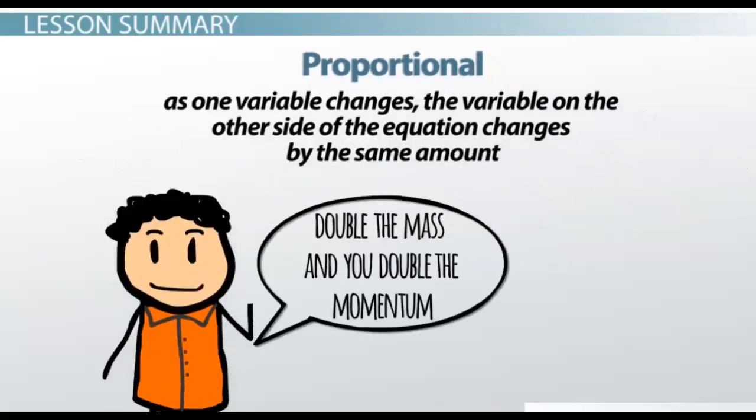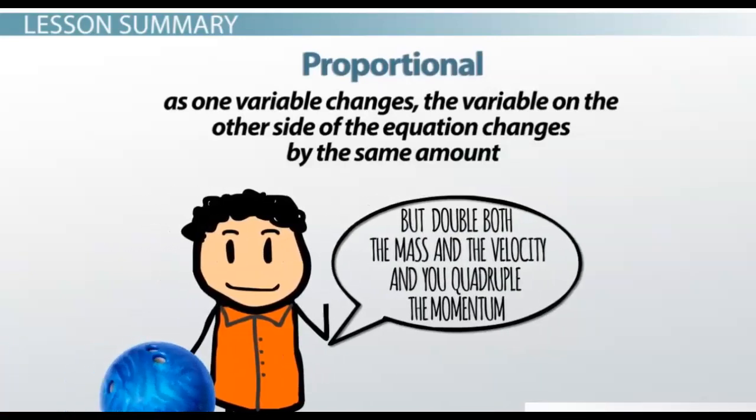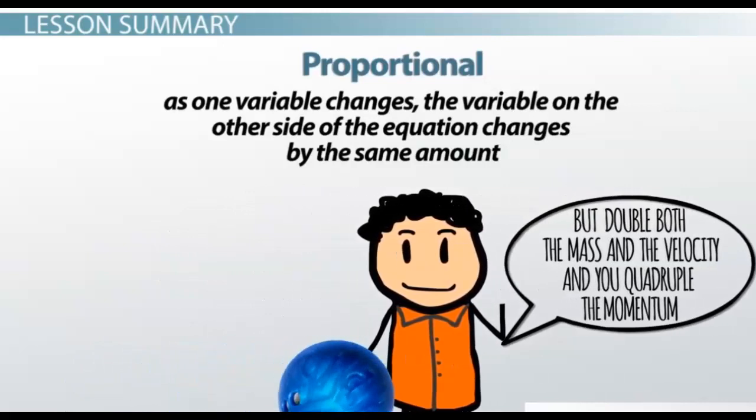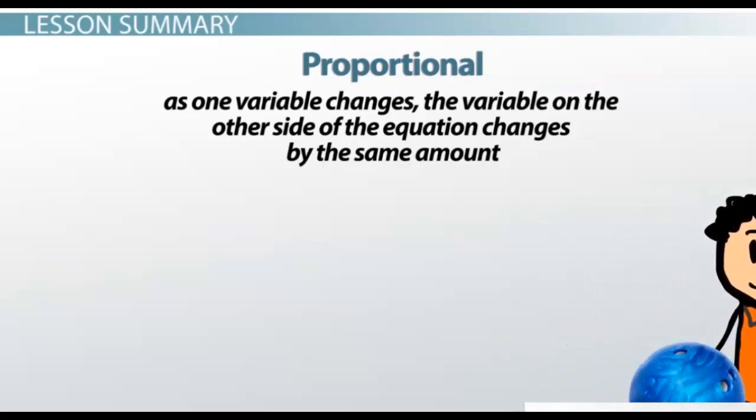Double the mass and you double the momentum. Triple the velocity and you've just tripled the momentum. But double both the mass and the velocity and you quadruple the momentum because both variables have increased, affecting the momentum of the moving object.